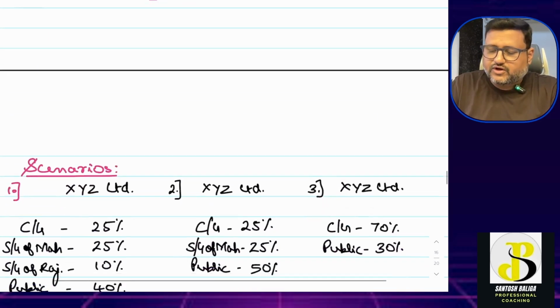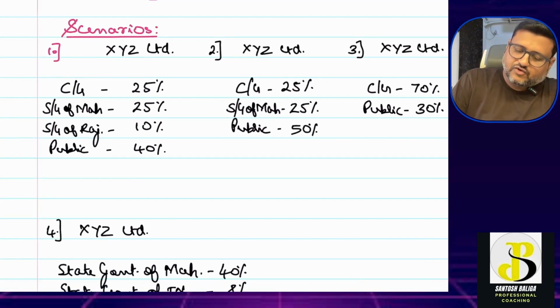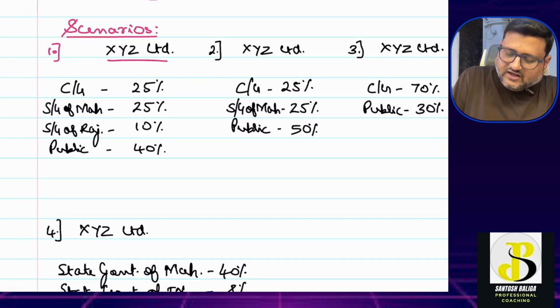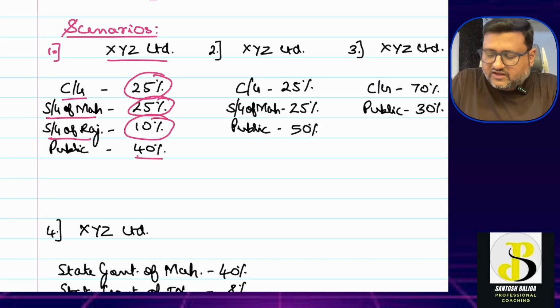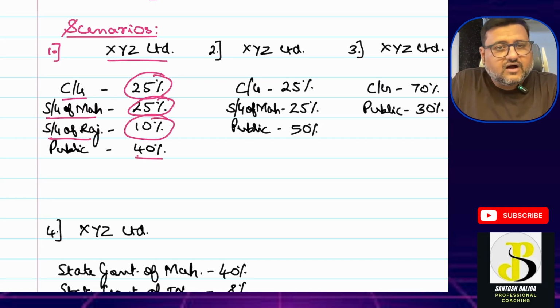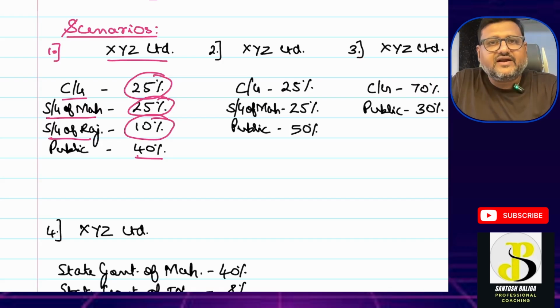Okay, so now let us go into the scenarios first. The first scenario is saying that in XYZ company, central government is holding 25%, state government of Maharashtra is holding 25%, and state government of Rajasthan is holding 10%. Okay, and the rest of the shareholding is held with the public, which is 40%. Now understand over here that the name is showing as XYZ Limited. Just by reading the name, do you understand whether the company is a government company or not? No, we will not understand that.